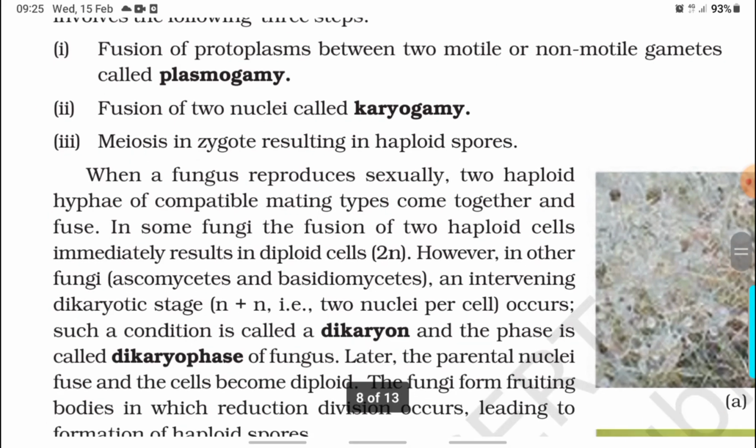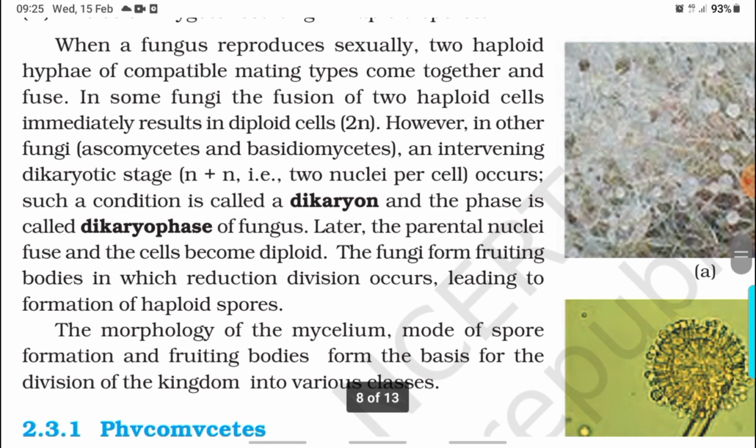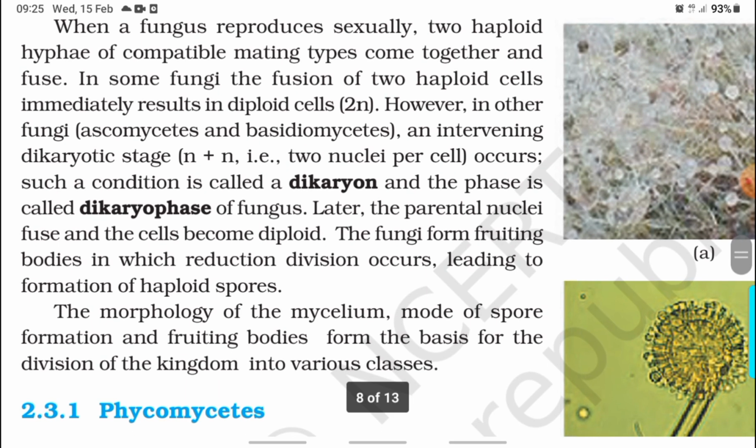When a fungus reproduces sexually, two haploid hyphae of compatible mating types come together and fuse. In some fungi, the fusion of two haploid cells immediately results in diploid cells, 2n. However, in other fungi, Ascomycetes and Basidiomycetes, an intervening dikaryotic stage, n plus n, that is two nuclei per cell, occurs. Such a condition is called dikaryon and the phase is called dikaryophase of the fungus.